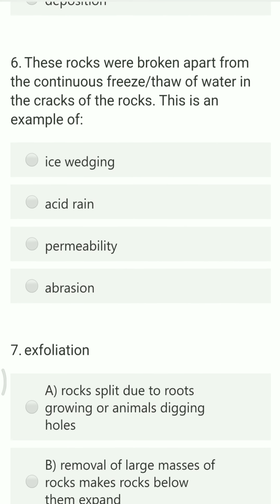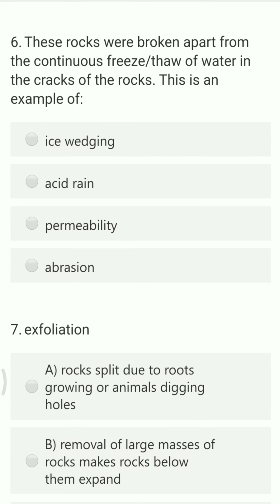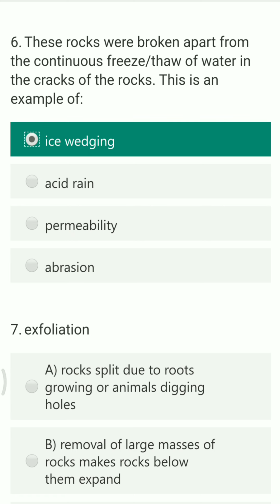Next question, these rocks were broken apart from the continuous freeze and thaw of water in the cracks of the rocks, and this is an example of dash. The options are ice wedging, acid rain, permeability and abstraction. The right answer is ice wedging. Freeze and thaw is also called ice wedging.